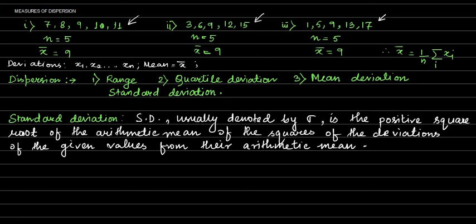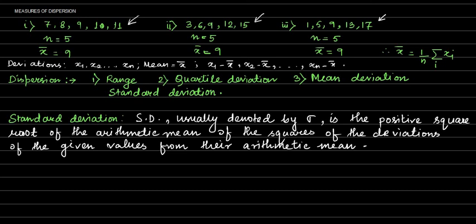The deviations are the differences between the observations and the mean. That is, x1 minus x bar, x2 minus x bar, and so on up to xn minus x bar. This gives us an idea about how much the observations deviate, or how close they are to the mean or far from it.